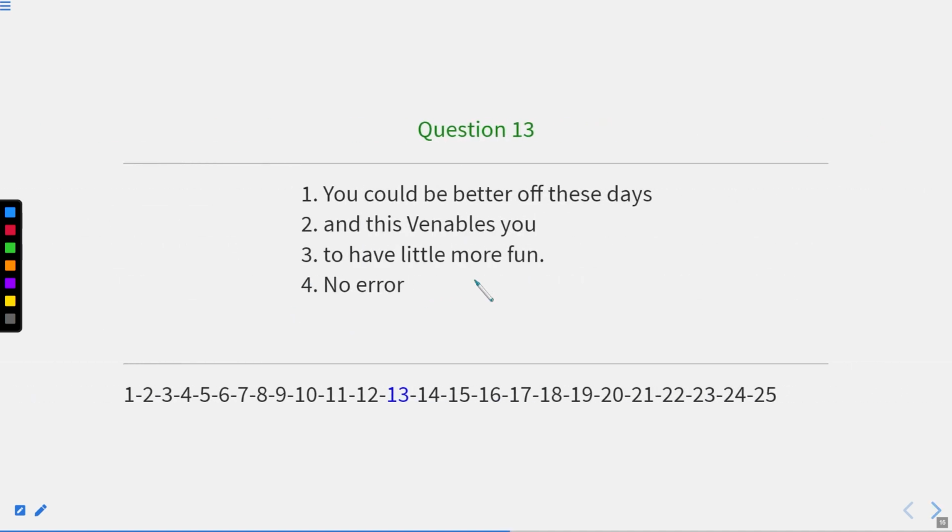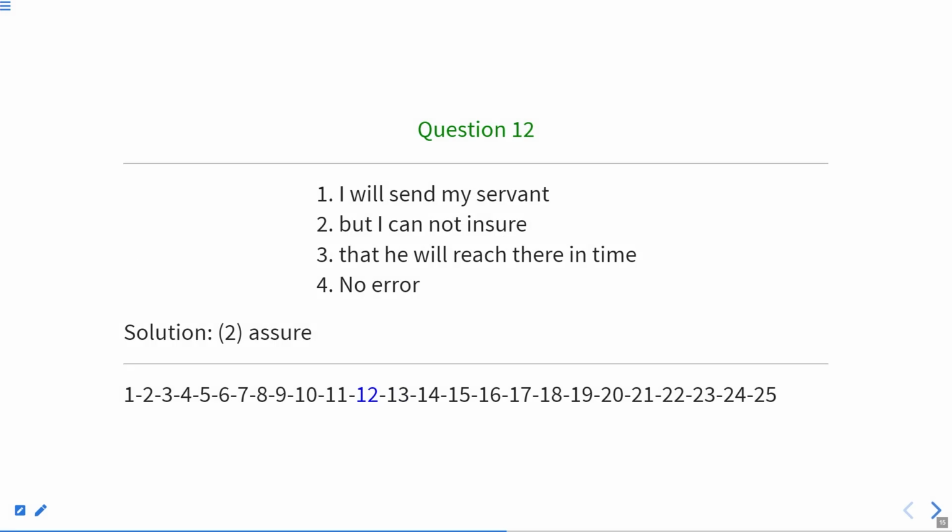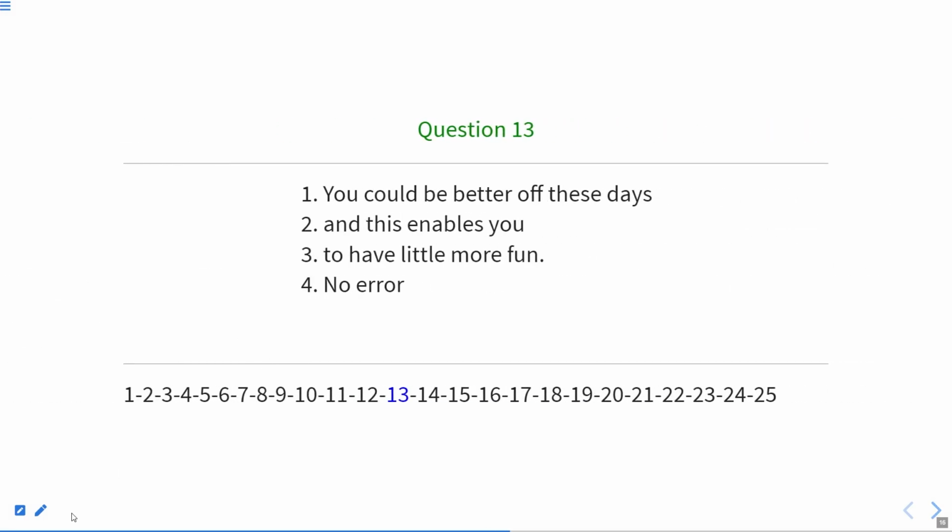This is question number 13. You could be better off these days, and this enables you to have little more fun. Off means on leave.